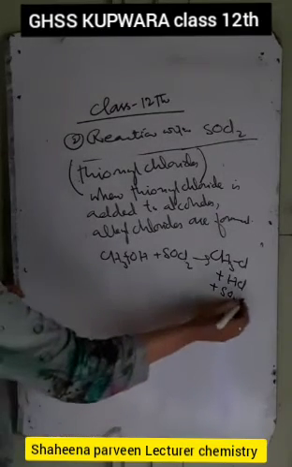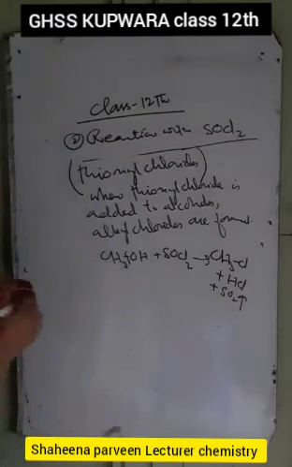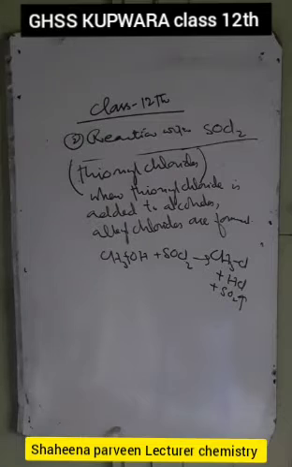These are some of the important reactions of alcohols where we have the cleavage of the CO bond. So we have three types of reactions here. First, the reaction with halogen acids where alkyl halides are formed. Second, the reaction with phosphorus pentachloride or phosphorus trichloride where alkyl chlorides are formed. Third, the reaction of the alcohols with thionyl chloride where alkyl chlorides are formed.